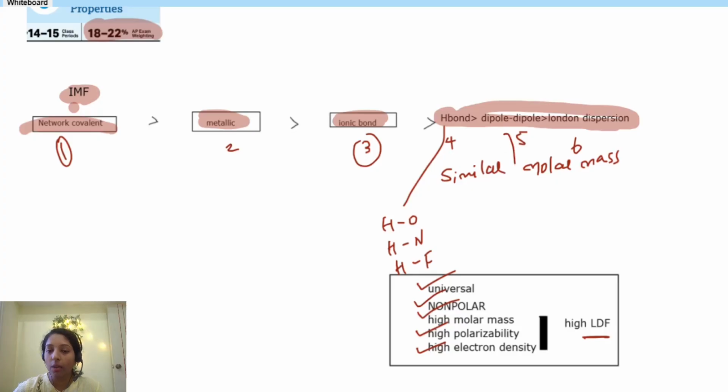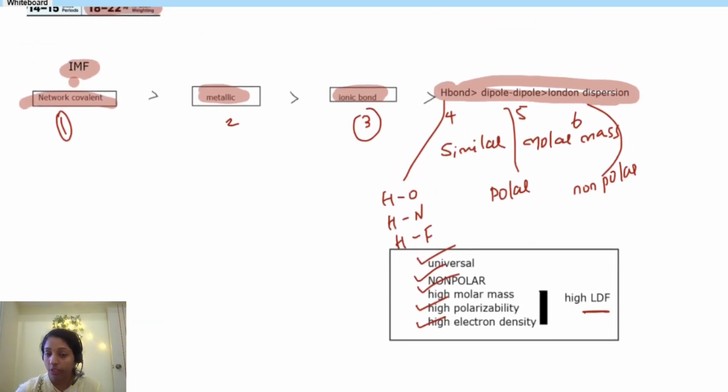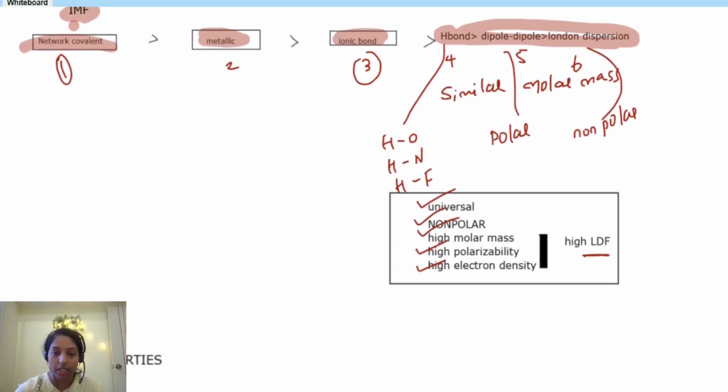Then dipole means you have to think with the polar bonds, whether it is a polar molecule or not. And London dispersion, yes, non-polar, then you can think about London dispersion. Okay, this is how we need to know which IMF they have, right?